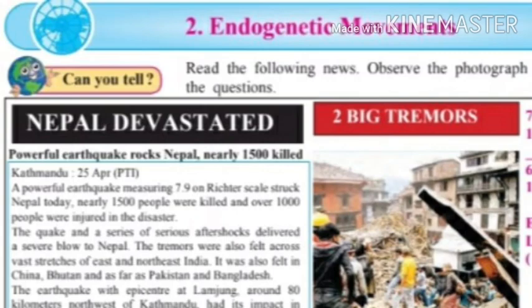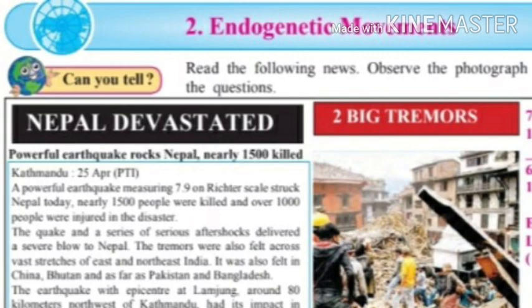Students, today we are going to see the second chapter, Endogenetic Movements. Endogenetic means internal movements of the earth. Look at page 1. Here is given one activity. Read the following news. Observe the photograph and answer the questions.